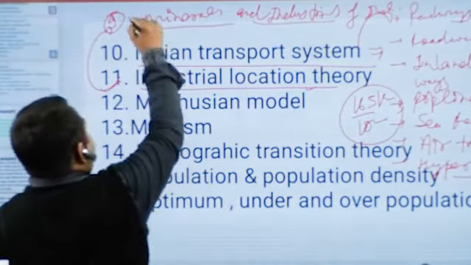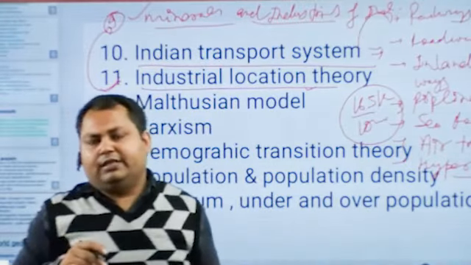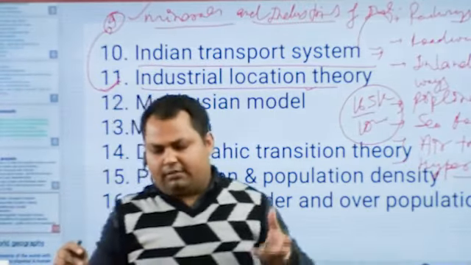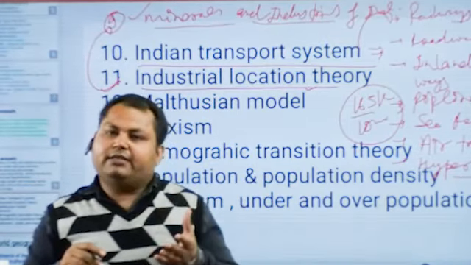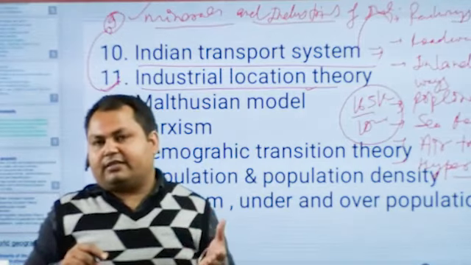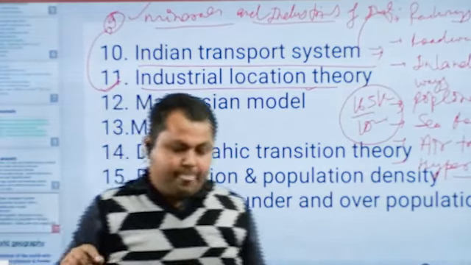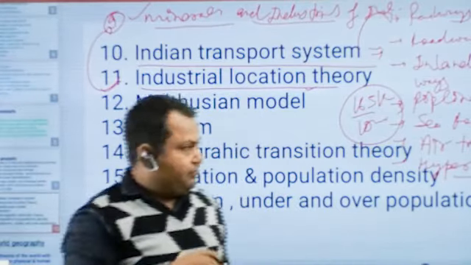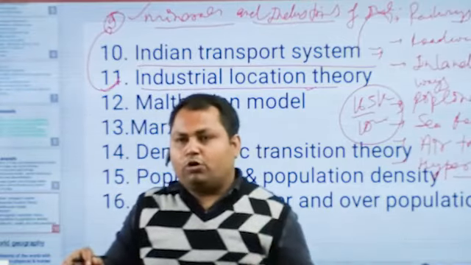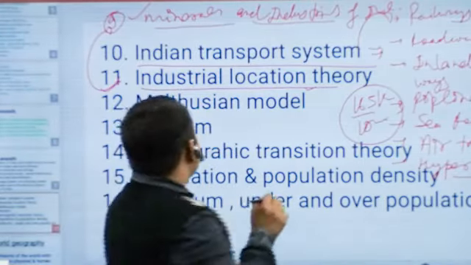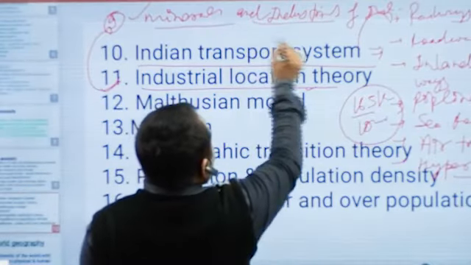Minerals and industries: there is a variety of mineral resources, metallic and non-metallic minerals. In non-metallic, there are coal, diamond, graphite, asbestos, etc. But in metallic minerals, there is the presence of different elements: iron, aluminium, copper, etc. So this is about industrial minerals and industries.